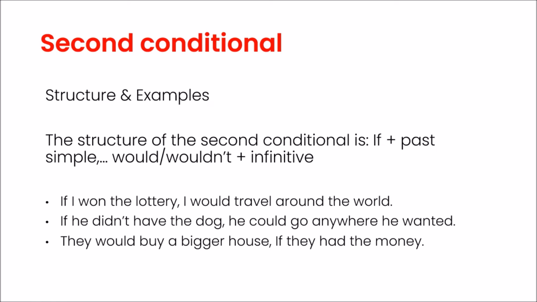The second conditional refers to the present or the future and is used to talk about anything unlikely to happen. Imagine finding $1 million on the floor. These things might not have happened to you, but you sure can dream.